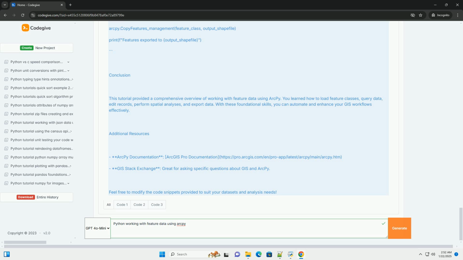Conclusion. This tutorial provided a comprehensive overview of working with feature data using Arcpy. You learned how to load feature classes, query data, edit records, perform spatial analyses, and export data. With these foundational skills, you can automate and enhance your GIS workflows effectively.